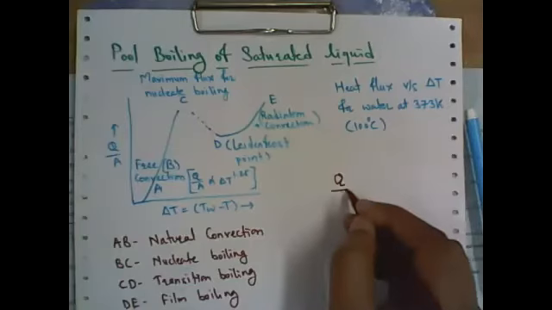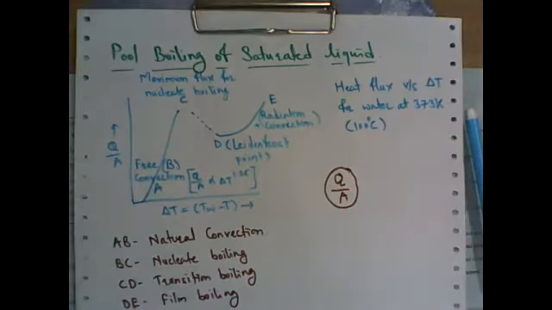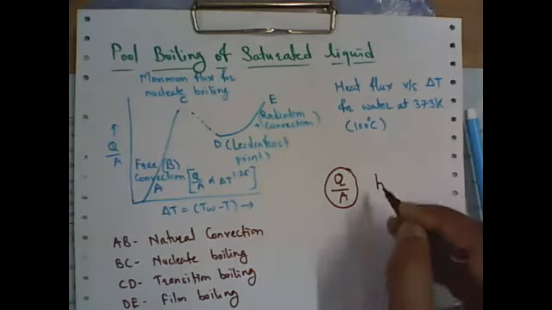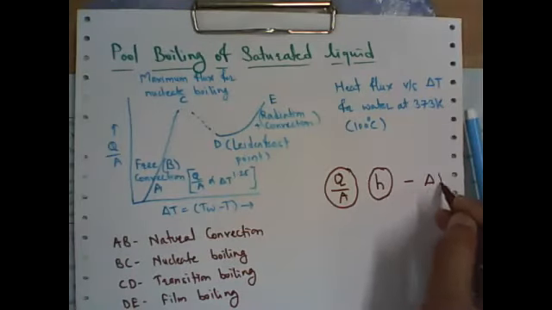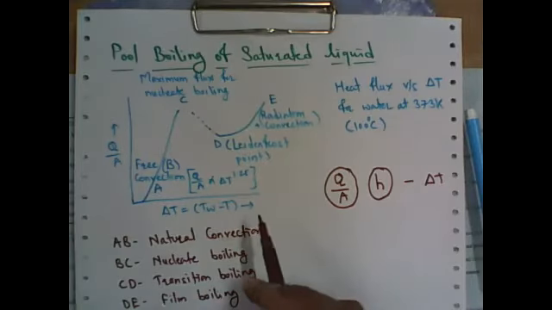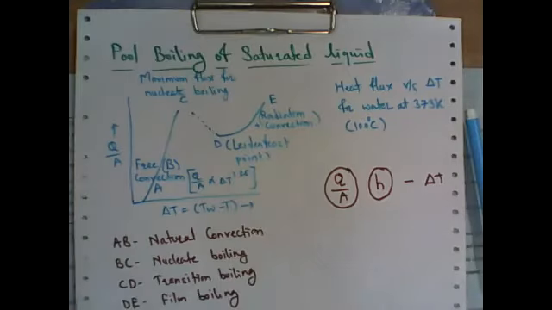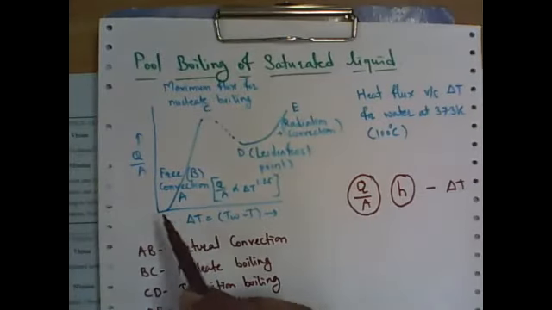We must study how the heat flux is changing, or how the heat transfer coefficient is changing, with respect to the temperature difference. With the help of this diagram or figure, we can explain how the heat flux is changing. So please observe this diagram or graph.